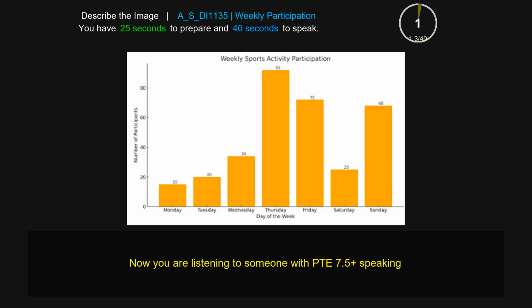The given bar graph shows the information about weekly sports activity participation. The x-axis shows the days of the week, which are Monday, Tuesday, Wednesday, Thursday, Friday, Saturday, and Sunday. The y-axis shows the number of participants starting from 0 to 80.